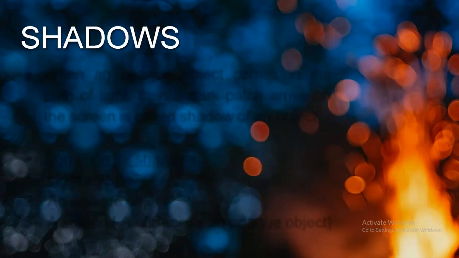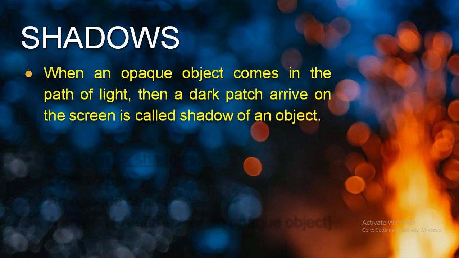Our next topic is shadows. We are going to understand what is shadow, how the shadow is being formed, what is the characteristic of the shadow. So here comes the first, that is its definition. When an opaque object comes in the path of light, then a dark patch arrived on the screen is called shadow of an object.